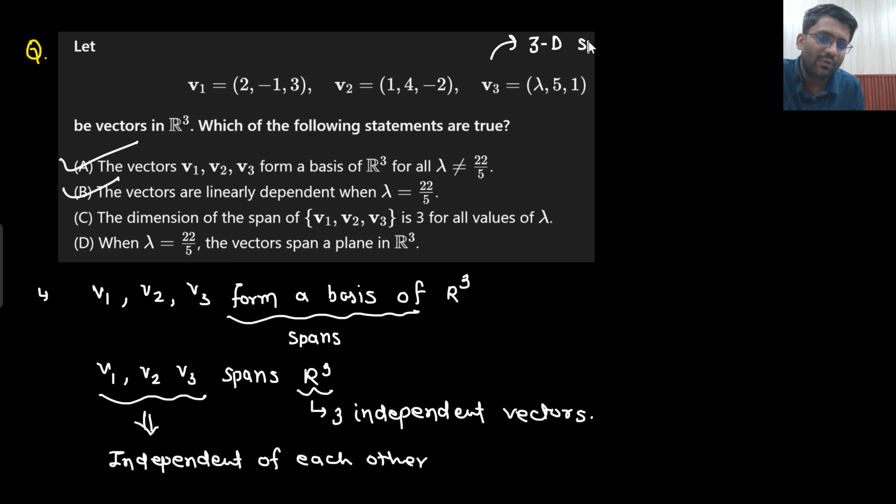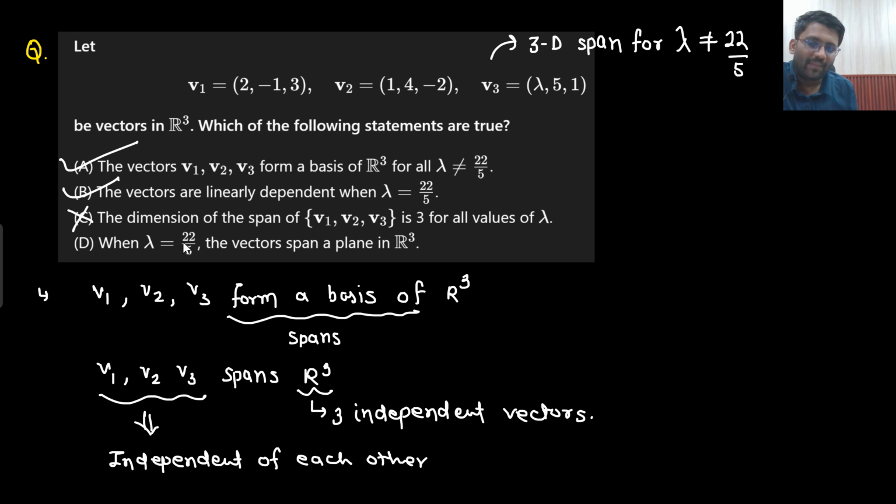Okay, so you will get a 3D span for lambda not equals to 22 by 5, right? That means you will have 3 linearly independent vectors for lambda not equals to 22 by 5. So this option will be wrong, right? Not for all values of lambda. For all values of lambda not equals to 22 by 5.